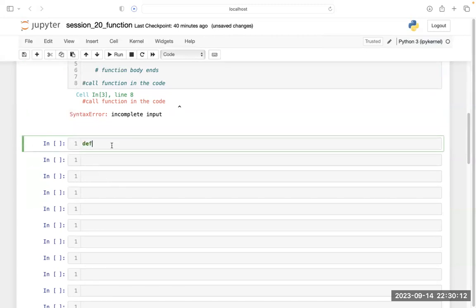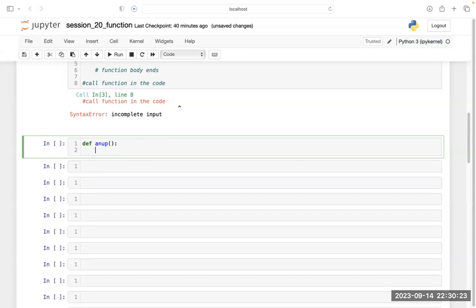See, I am defining one function. Let's call this function Anup. Fine. And let's print. This is the body of the function. I want to print "my name is Anup. I love dancing." I have written something inside this function, so this is the body of my function.